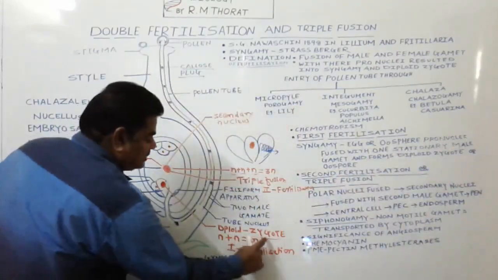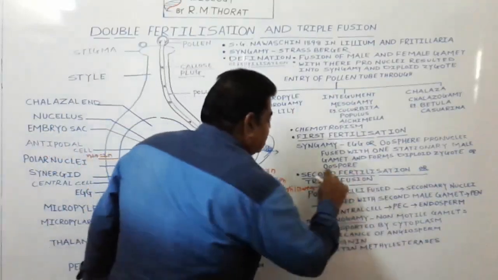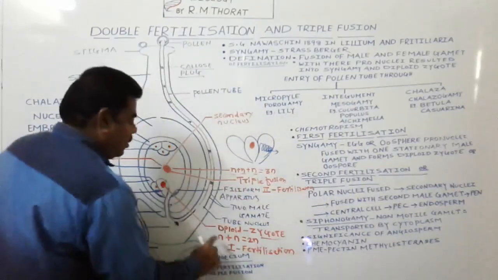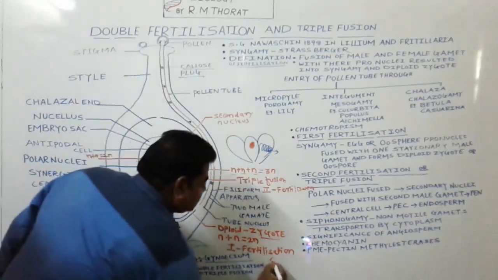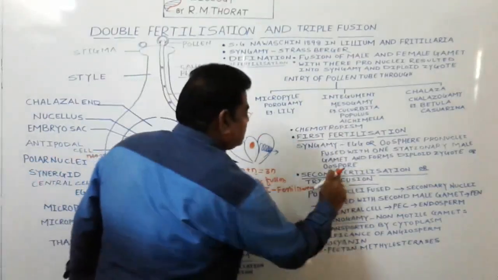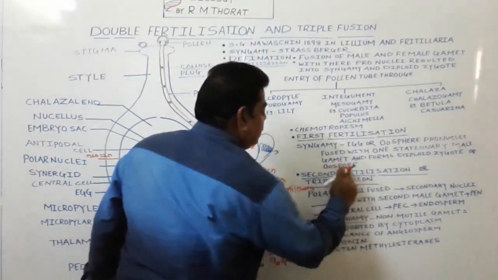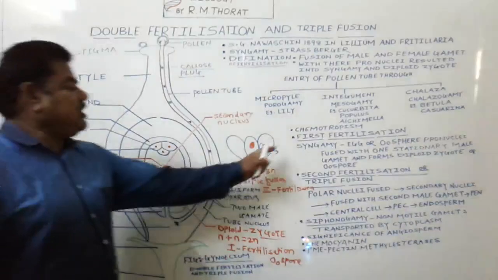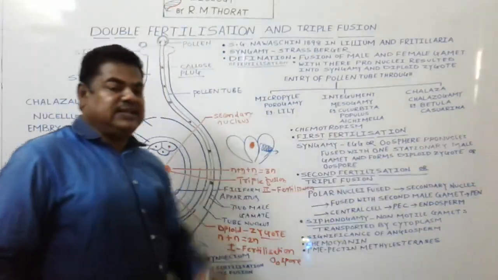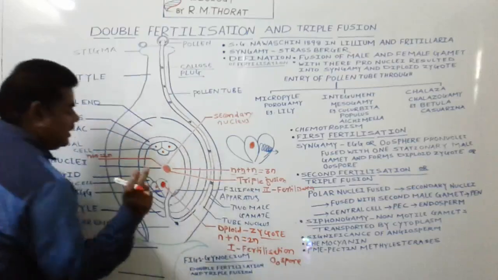This structure we now call the oospore. Previously we called this structure the oosphere, and after fertilization we call it the oospore. Such events take place in the first fertilization.